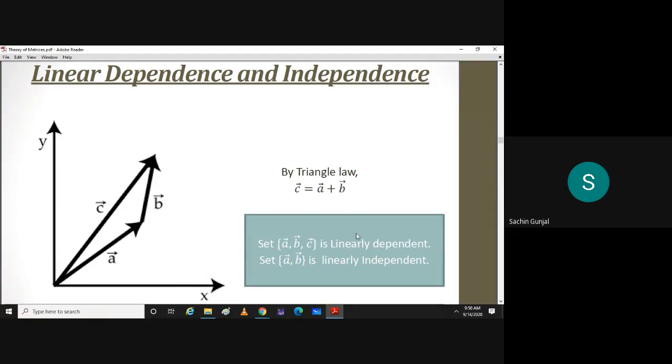But if you take simply A bar and B bar, are they linearly dependent? No, sir. Clearly they are not dependent on each other. So they are independent.